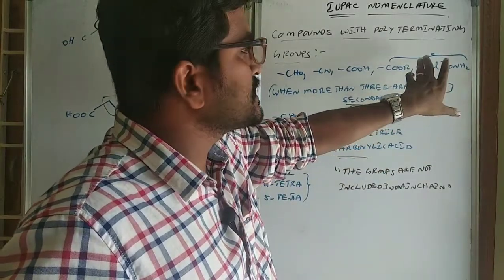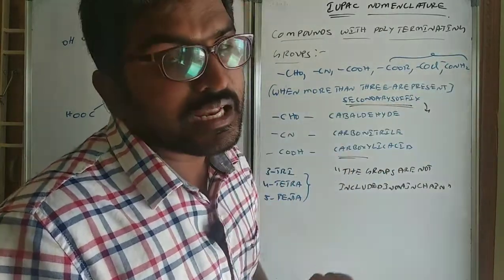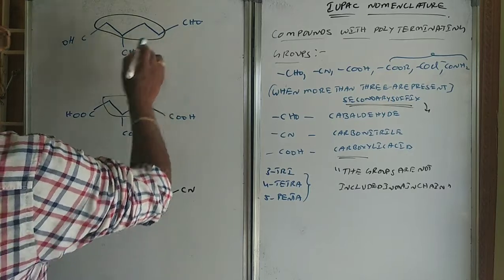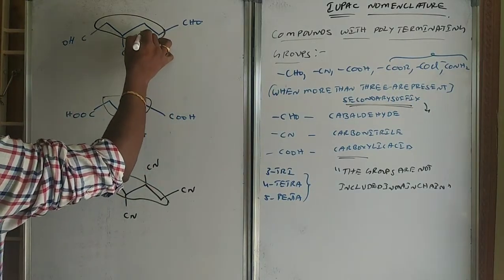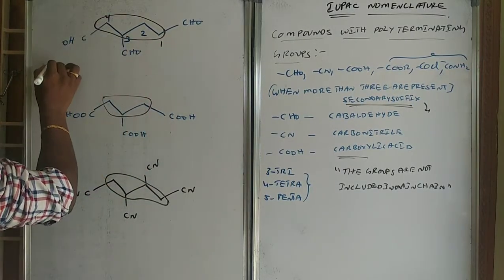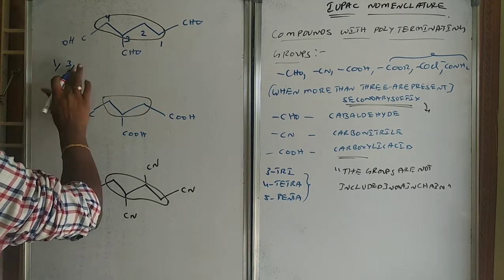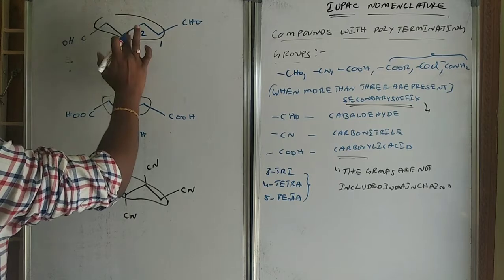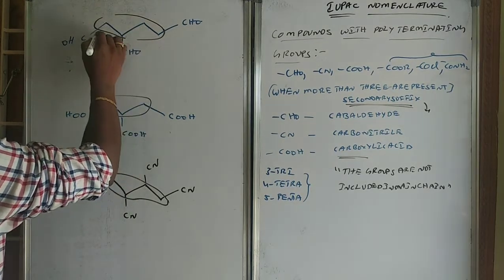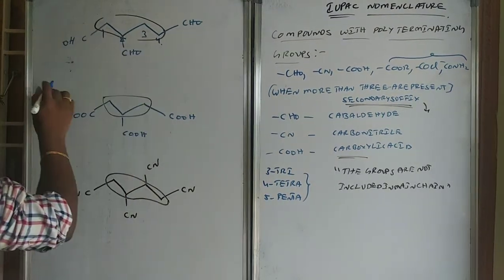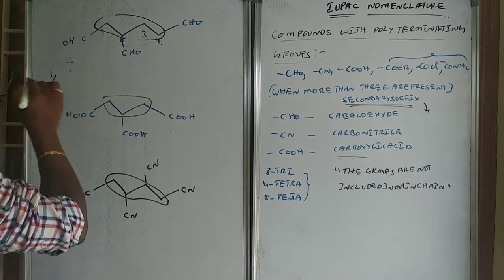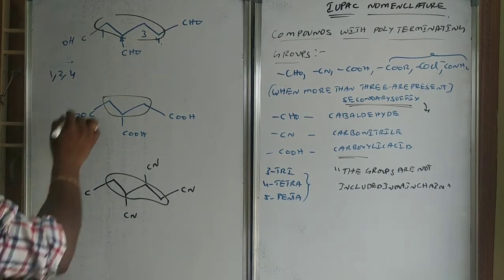If acyl halides are there, triacyl halides we will write. Now start numbering 1, 2, 3, 4. So it would be 1, 3, 4. That side numbering comes wrong, so you should number from this side: 1, 2, 3, 4. So 1, 2, 4 will come.